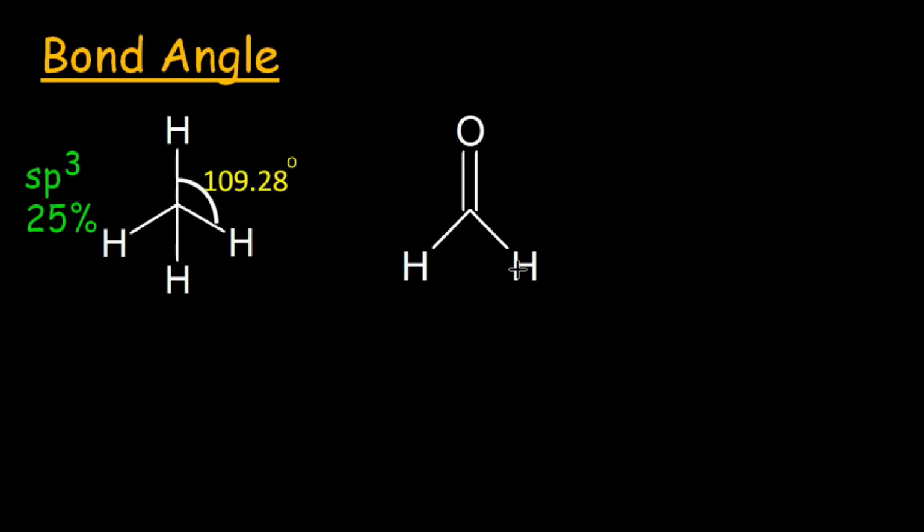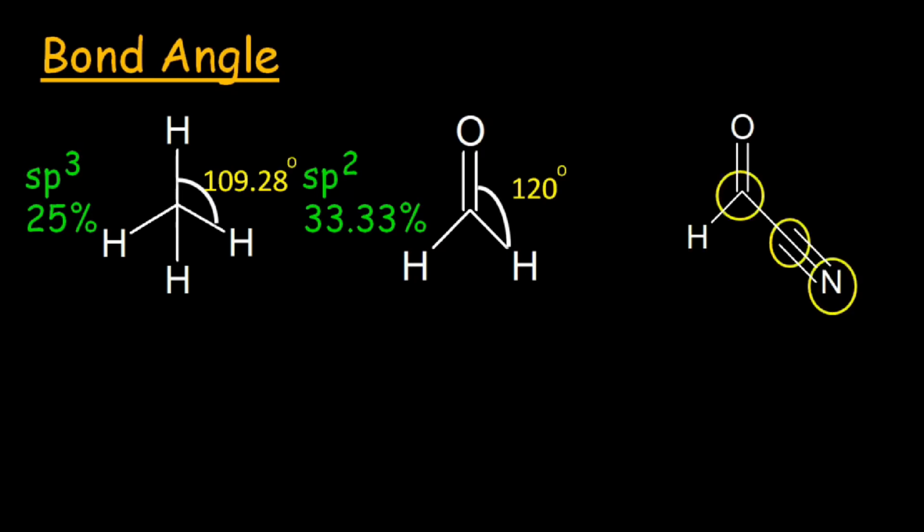Now what about the sp2 hybridized central atom? Let's consider formaldehyde with the carbon atom as the central atom with sp2 hybridization and 33.33% S character. This sp2 hybridized carbon is making three bonds, and the geometry of the molecule is trigonal planar. This is a planar molecule. When 360 degrees of a circle are divided into three parts, 120 degrees is the angle where three bonds of a molecule in a circle are separated apart enough to minimize the repulsions. So 120 degrees is the bond angle of formaldehyde.